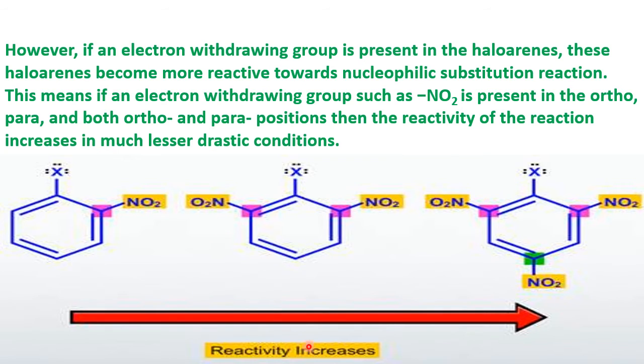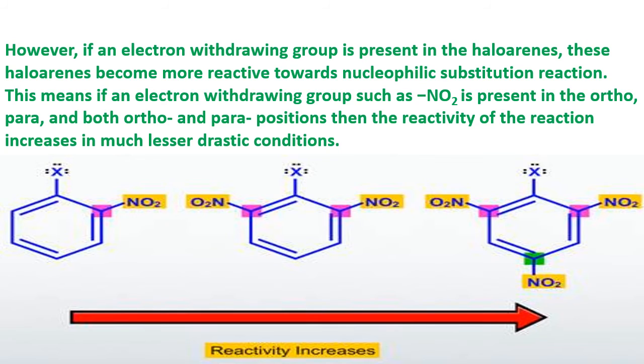But if you look closely, you will find that the NO2 group is there only at the ortho or para positions. It is not there at the meta, this meta or this meta. It is either ortho, or ortho and para, but not meta. That means the position of the electron withdrawing group is very important here. I agree, the presence of an electron withdrawing group will increase the reactivity, but where?